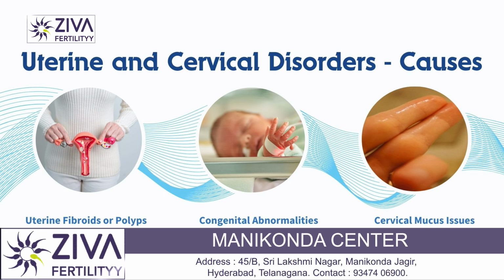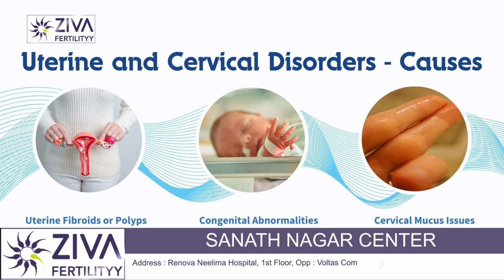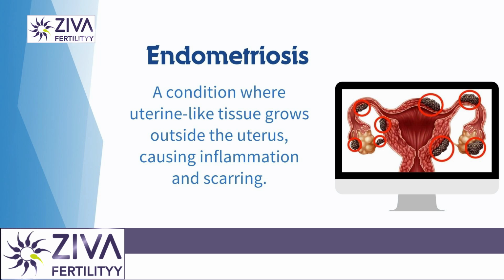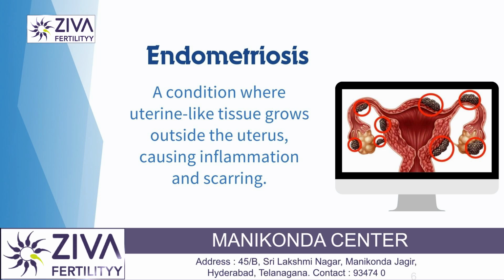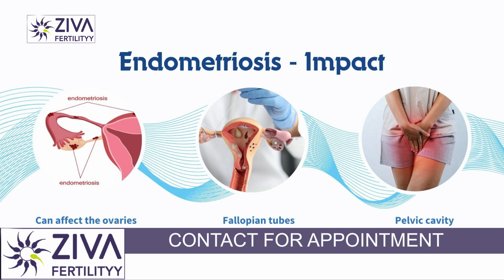These are structural defects like a uterine septum, which divides the uterus into two parts. Cervical mucus issues are also a problem. Mucus that is too thick doesn't allow sperms to travel inside the uterus. Endometriosis is also a condition that causes infertility depending on its severity, of course. This is a condition where tissue similar to the lining of the uterus grows outside the uterus and it causes inflammation and scarring. This can affect the ovaries, fallopian tubes and pelvic cavity, reducing fertility.